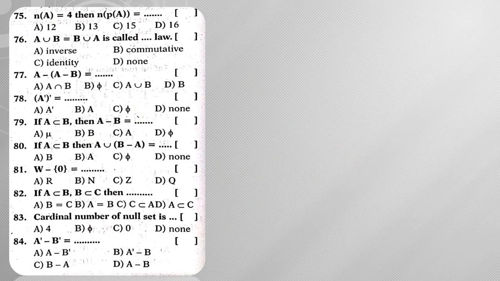Next, moving on to question number 75. N of A is equal to 4. Then N of P of A is equal to what? P of A means the power set of A. Power set of A means the set of all subsets. When you write the subsets inside a set, such a set is called the power set of A.